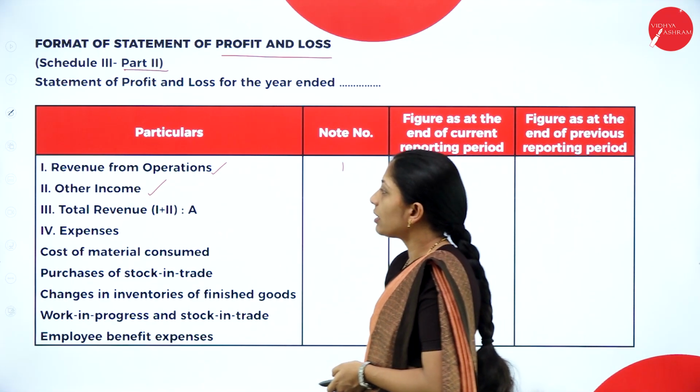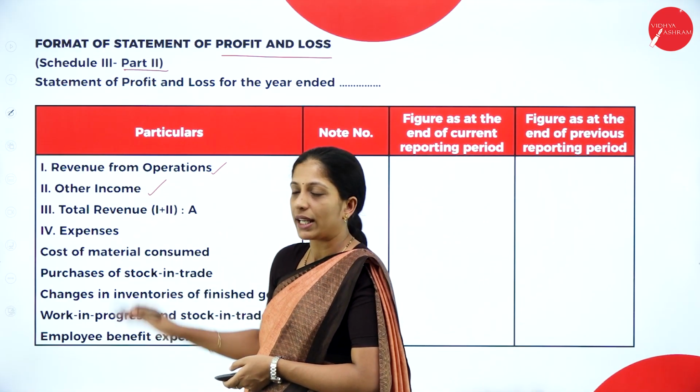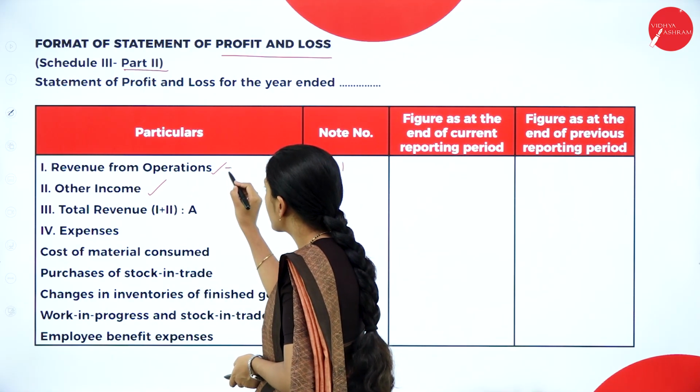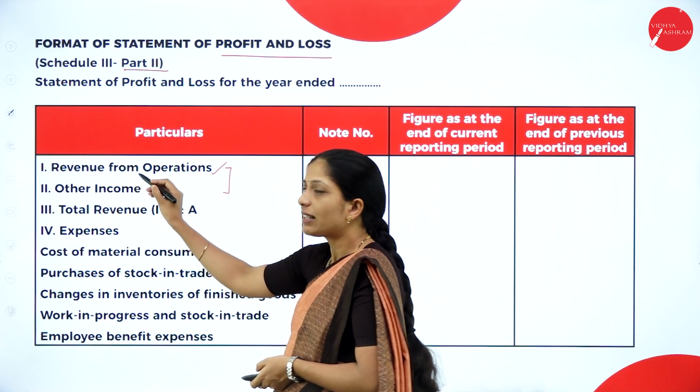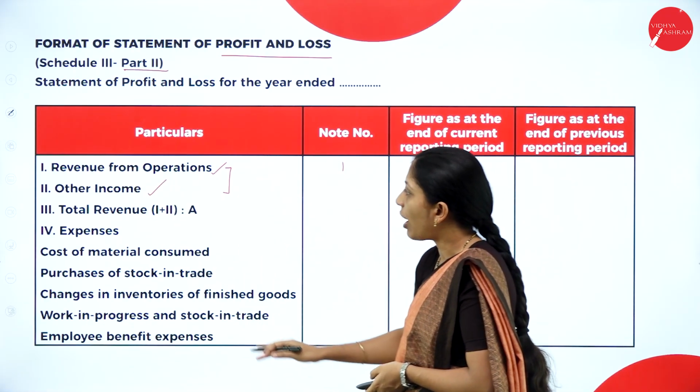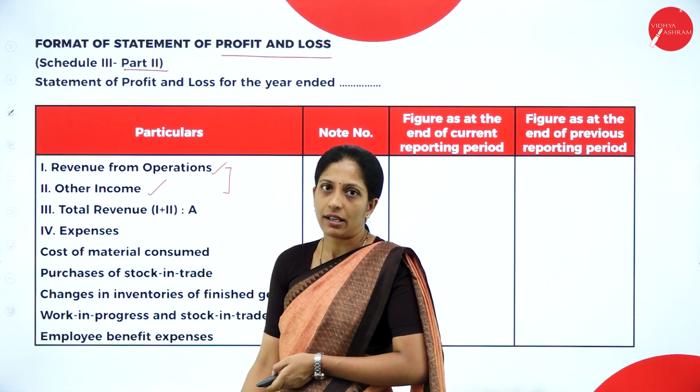Okay, so other income, you will write the note number here and you will write the amount. Next, third one is total revenue or total income. So how do you get total revenue or total income? 1 plus 2. Okay, so when you add these two amounts, whatever you have written in your amount column, you have to record in your total revenue.